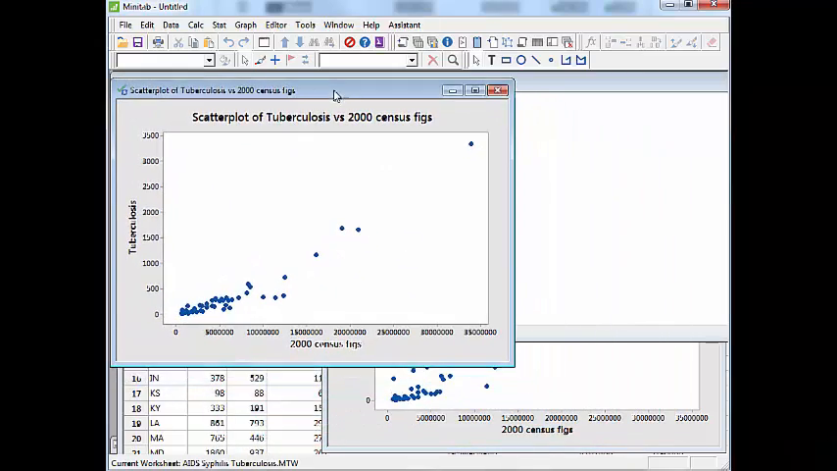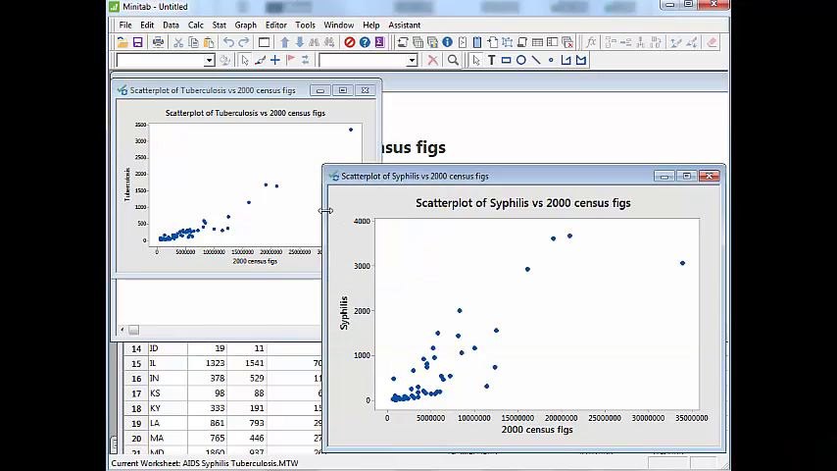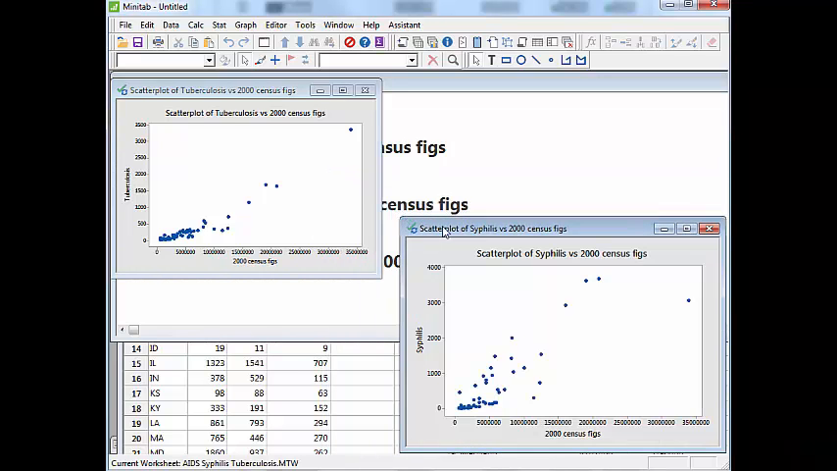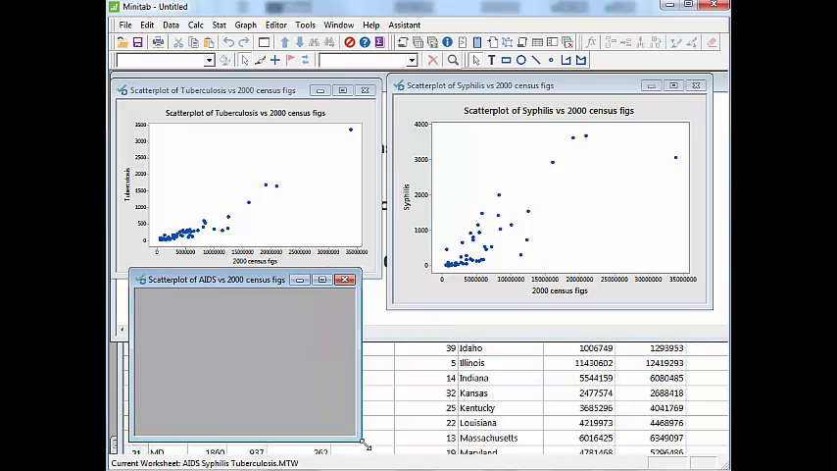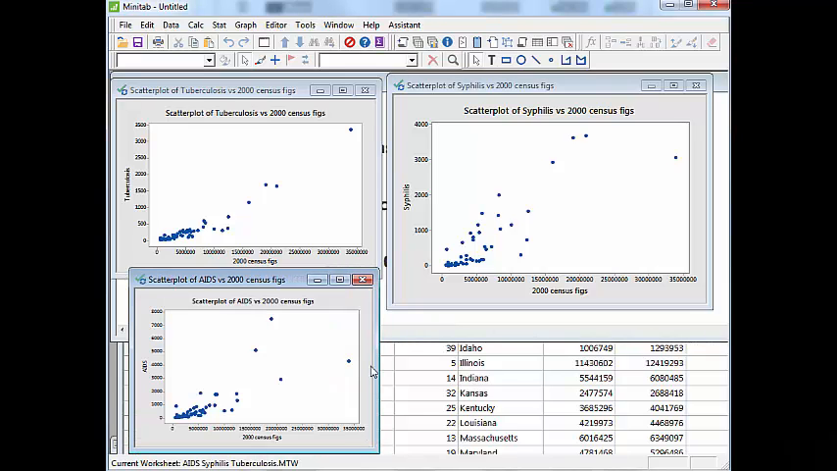Really the culprit here is the sheer size of the populations in these states. The more people you have, the more AIDS cases you're going to have, and the more tuberculosis, and the more syphilis, the more automobiles, and the more houses, and the higher your ice cream sales figures are going to be, and the more deaths by drowning. So population size here, I think, is really the lurking variable.